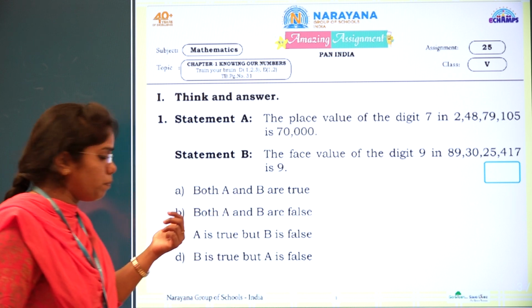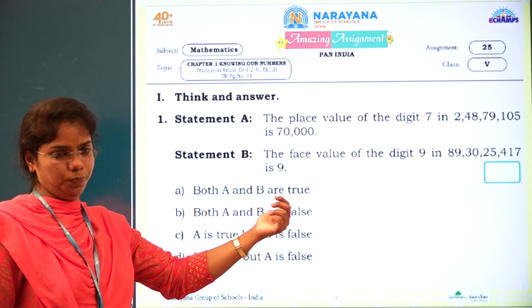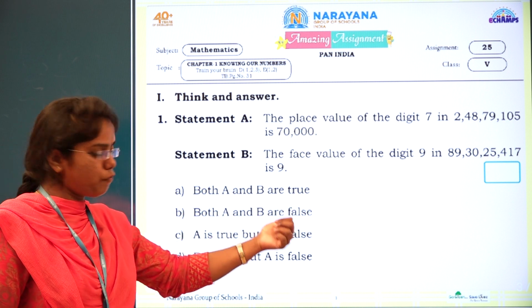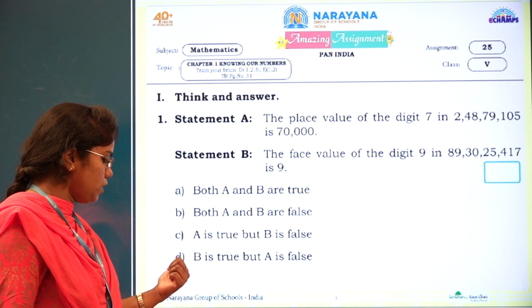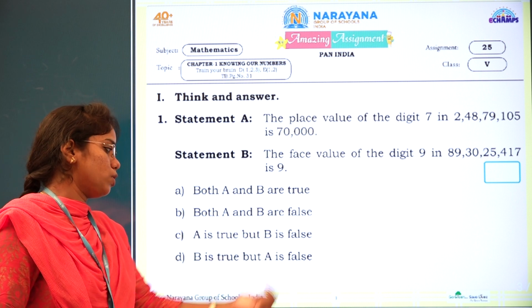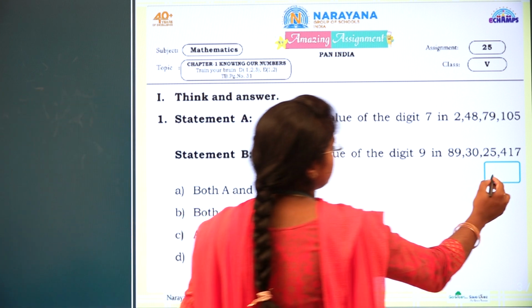Here you can see the options. Option A: both A and B are true. Option B: both A and B are false. Option C: A is true but B is false. Option D: B is true but A is false. Which option is correct here? Option A is correct.